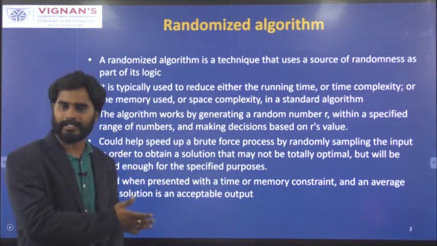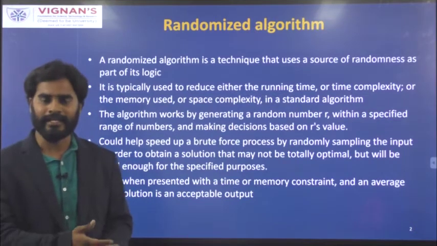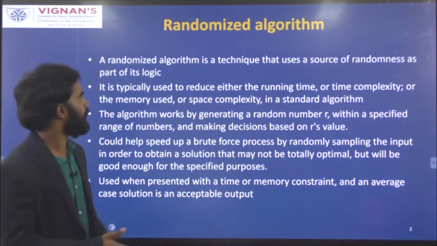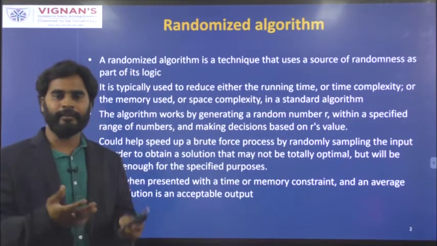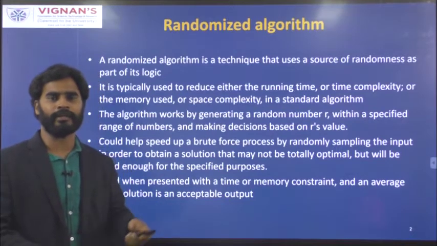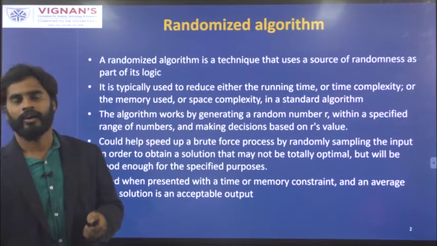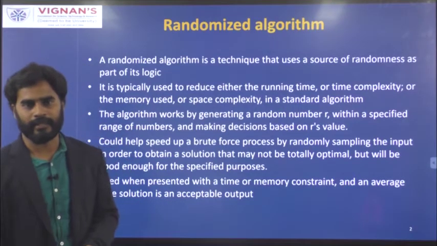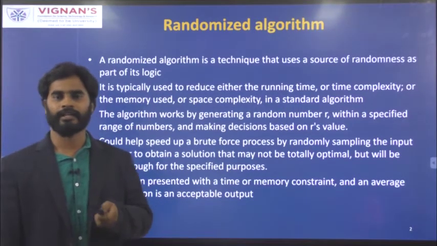When you have a time constraint or a space constraint, and you don't bother too much about the quality of the output, then you will go with the randomized algorithm. An error rate is allowed here in the randomized algorithm. That depends on what randomized algorithm you are choosing, whether you are choosing a Las Vegas randomized algorithm or some other kind of randomized algorithm.